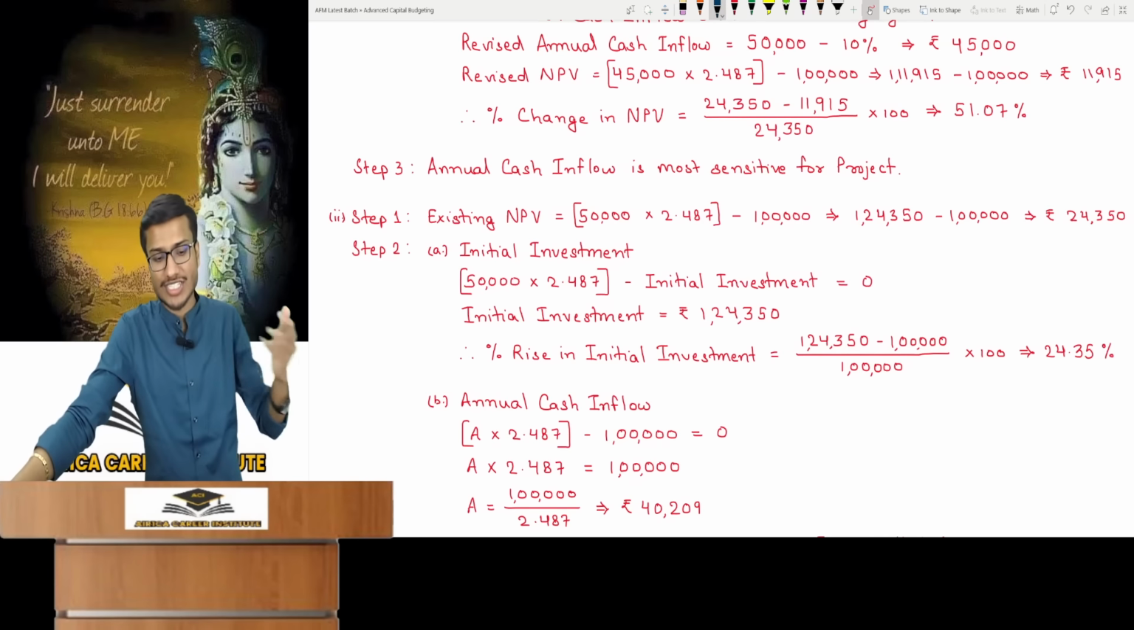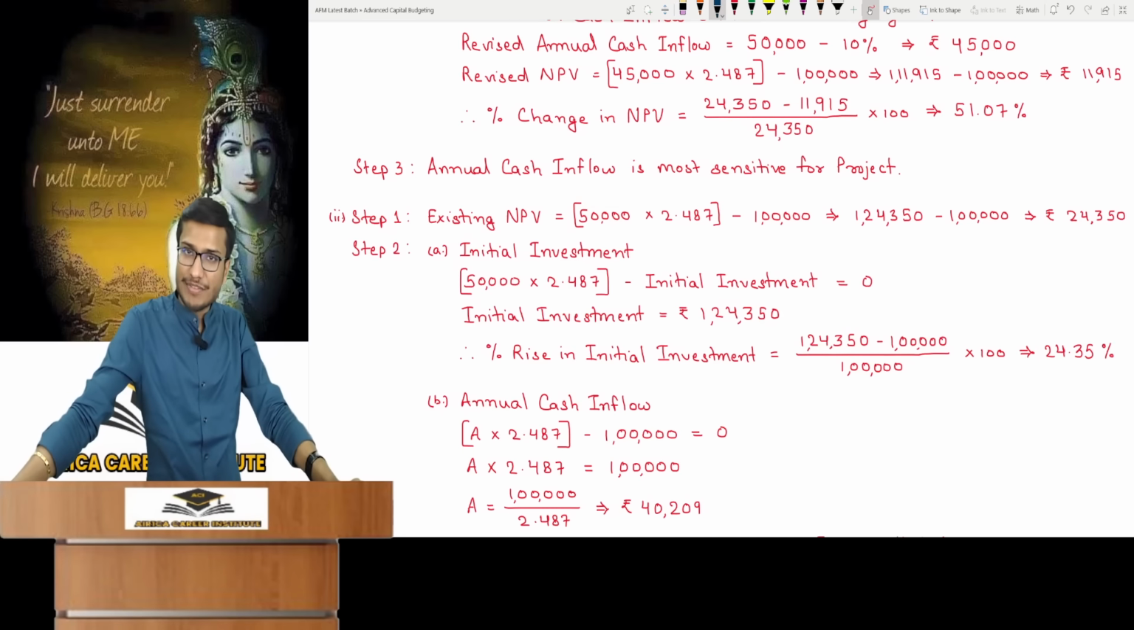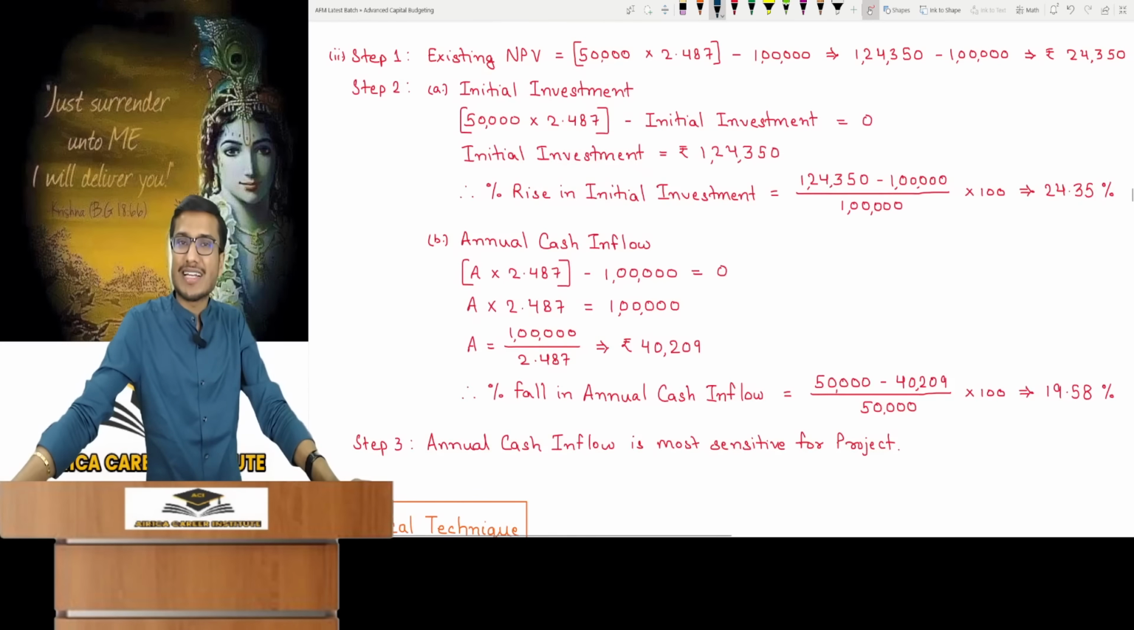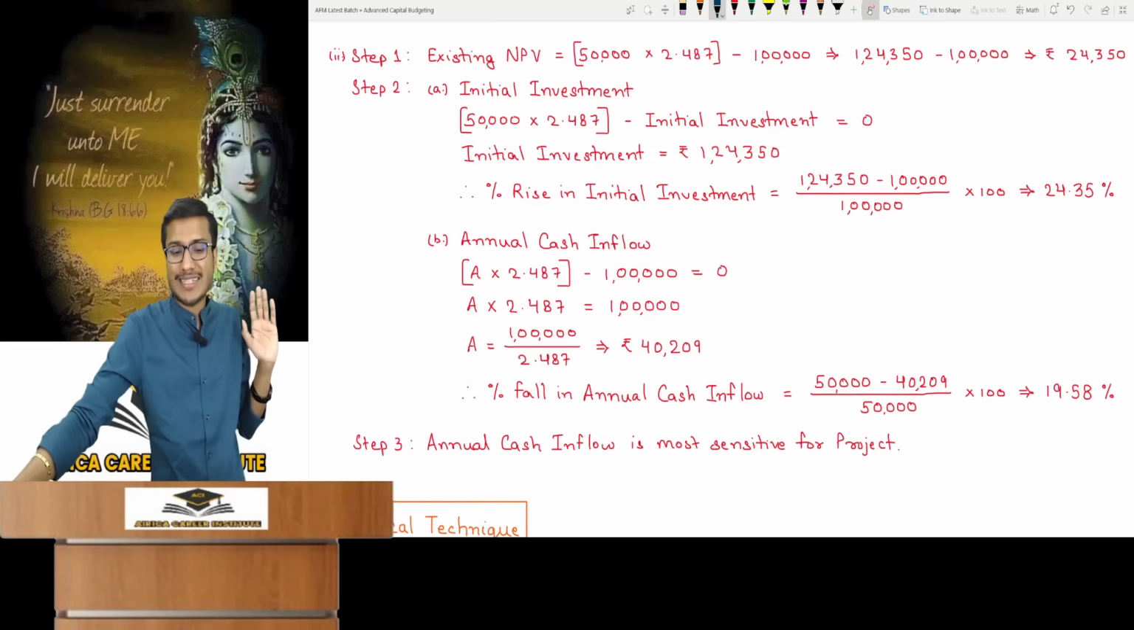You can verify too. So let's see how much initial investment grows. There is a 24.35% change in initial investment, right? Then your NPV will be 0. For annual cash flow, what should it be? Let's denote it by X or A. I denoted it by A. You need to find out how much it should be, right? Multiply by PVF for 3 years at 10%, minus the original initial investment, equals NPV 0, which is desired. So you should find the amount of annual cash flow.